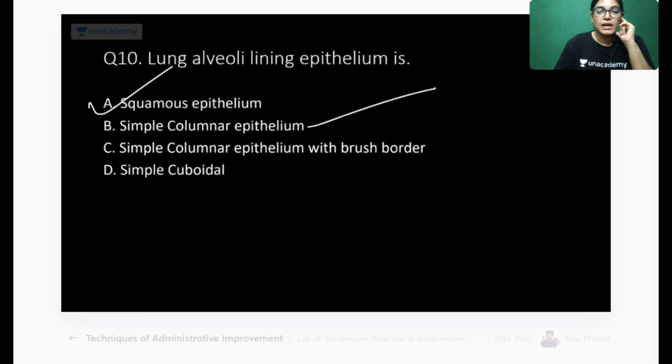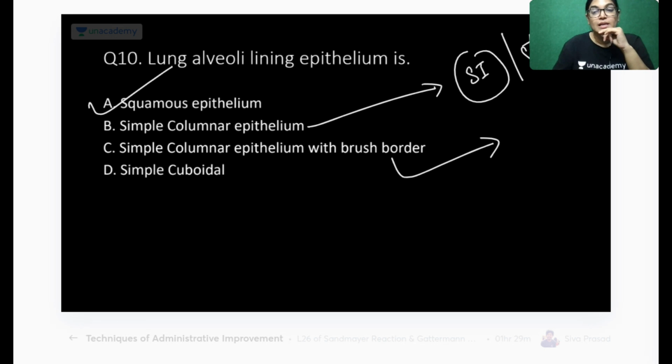Where is simple columnar epithelium present? Mainly simple columnar epithelium is present in the small intestine, stomach and so on. It is mainly in the GI tract, stomach, small intestine. Simple columnar with brush border. Just now we have seen gallbladder.